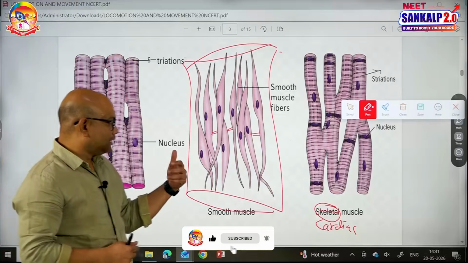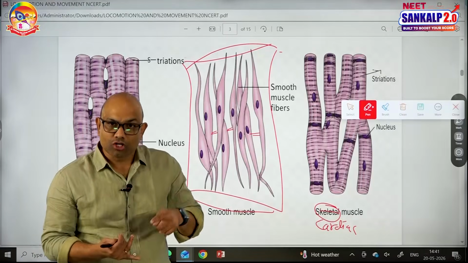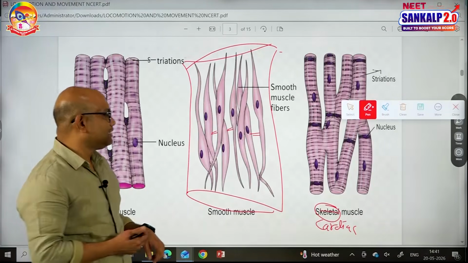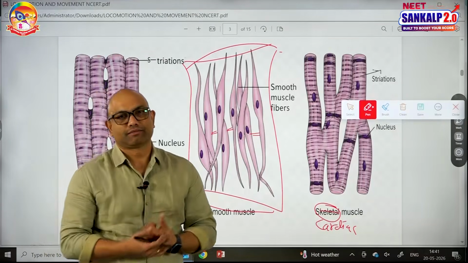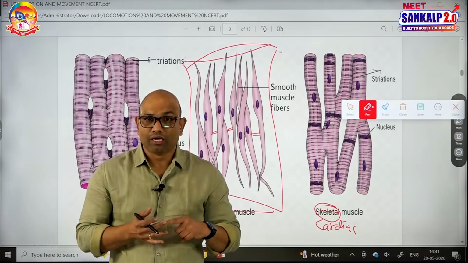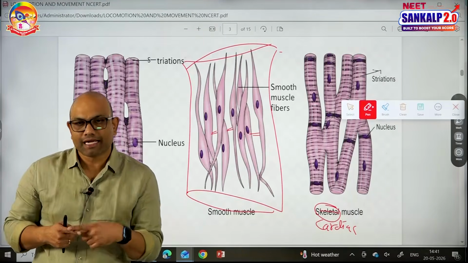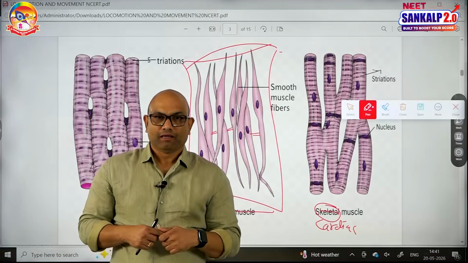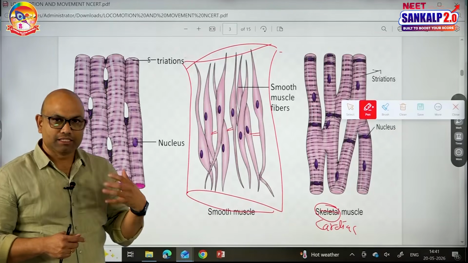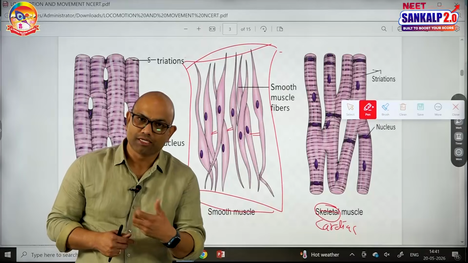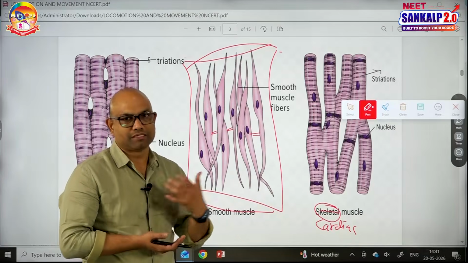Next, regarding the appearance and the parts where the smooth muscles are located. They are called smooth due to the absence of striations, and they have another name, visceral muscles, because these muscles are located in the walls of visceral organs, like the wall of the digestive tract, wall of the respiratory tract, wall of the circulatory tract, that means wall of blood vessels, wall of the excretory tract, urinary bladder, wall of the reproductive tract, uterus in females. So, they all have smooth muscles. Even the ciliary muscles and iris muscles of the eye also come under the smooth category. And when they are located in the visceral organs, we can call them visceral muscles.